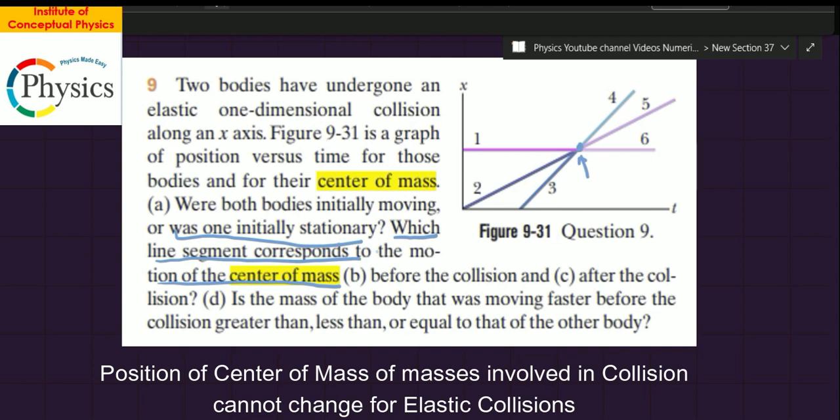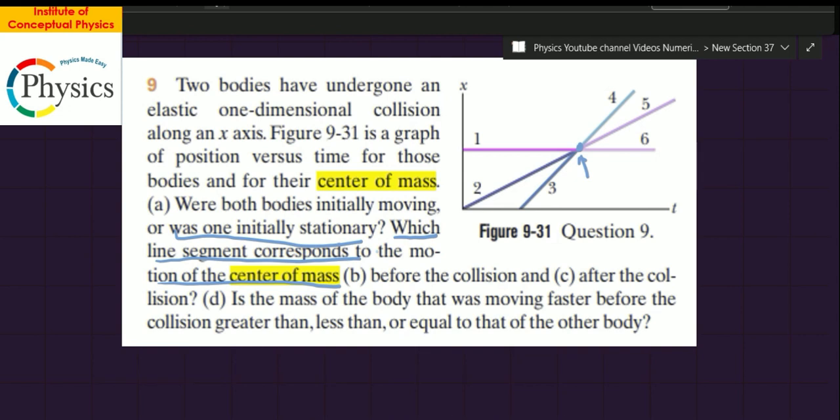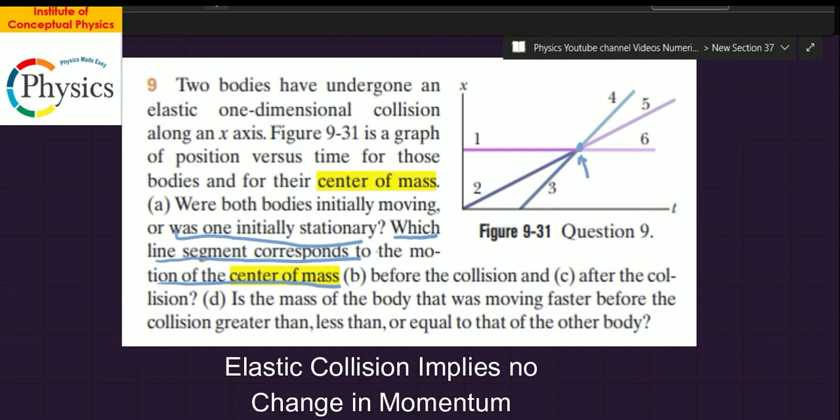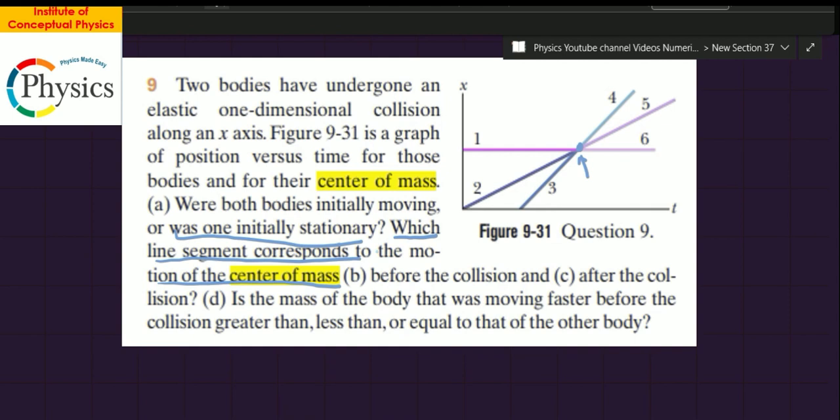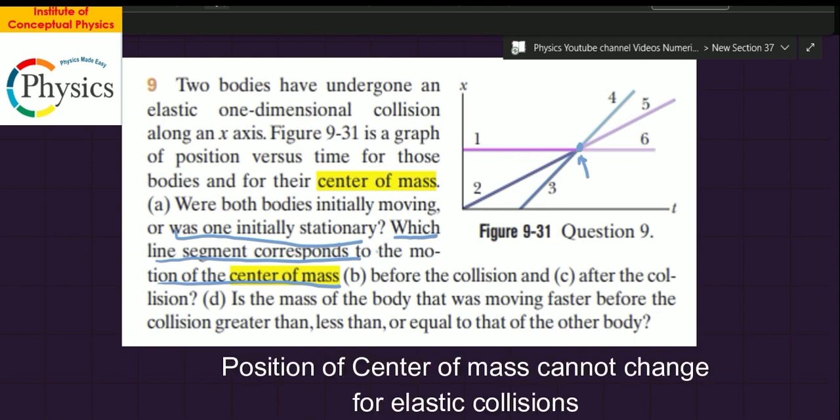For you to change the center of mass, you need to change the momentum of the system. In this case, the momentum of the system undergoes no change, which means the center of mass will not change. The position of the center of mass cannot change because the collision is elastic.